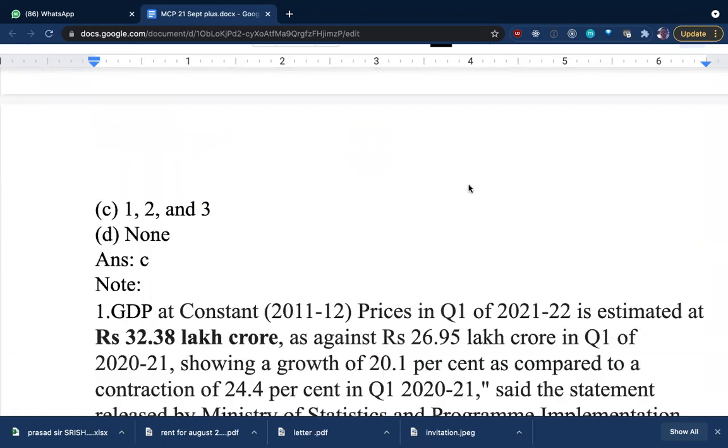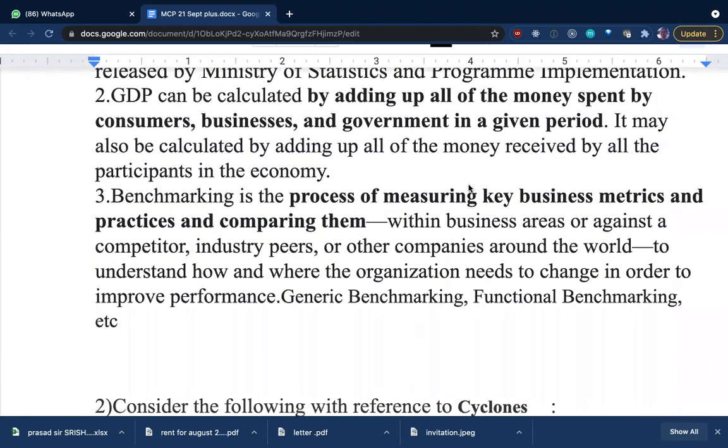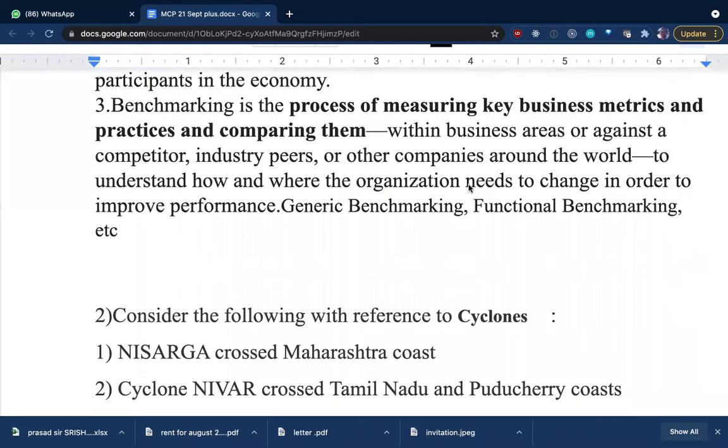In that, how are the different companies and organizations in the business performing? All that is measured properly. In this benchmarking, there are different types, like generic benchmarking and functional benchmarking. For you to understand, you need to understand what GDP is and how it is being calculated. This is one method that you need to understand.